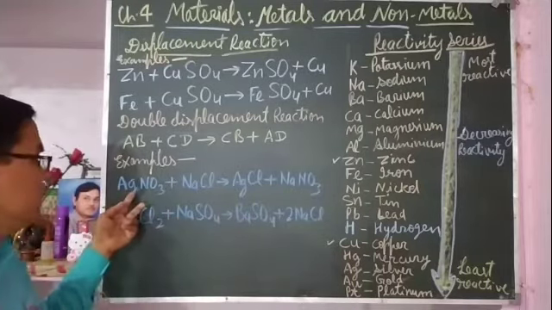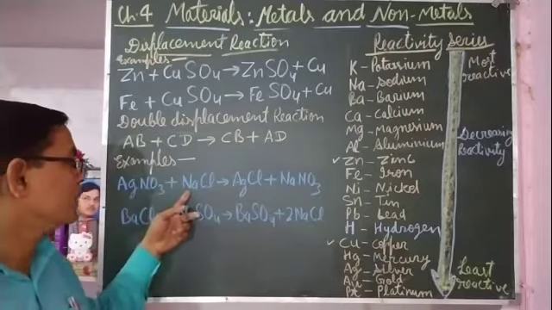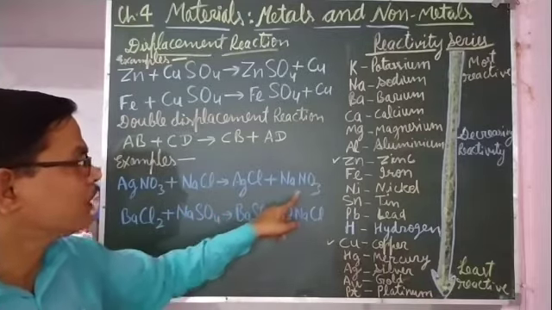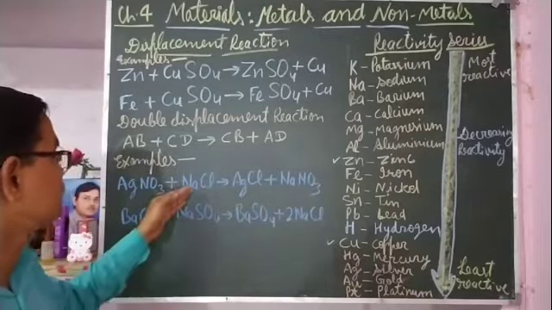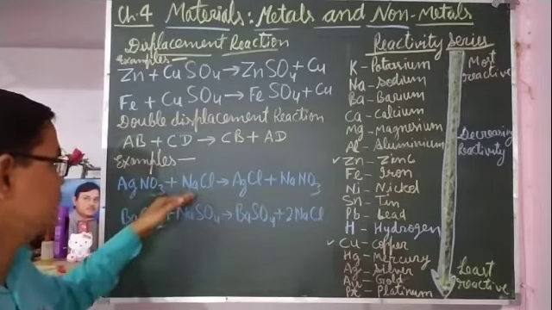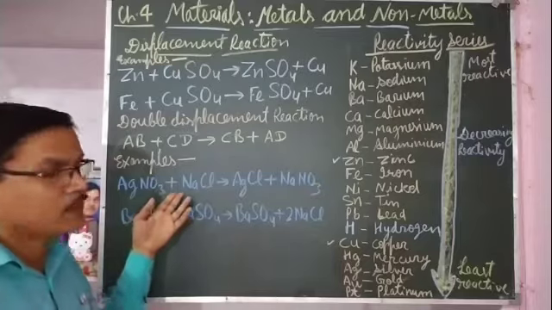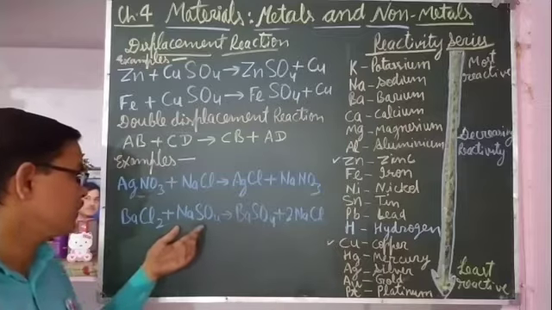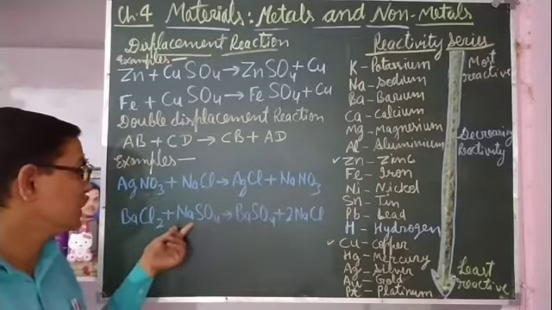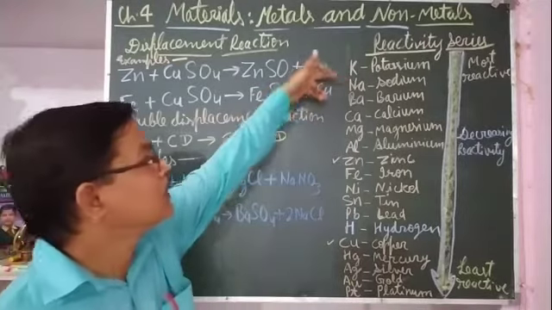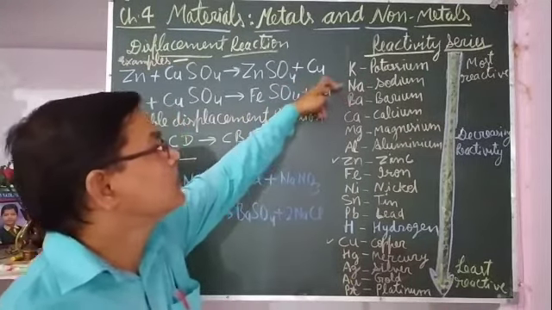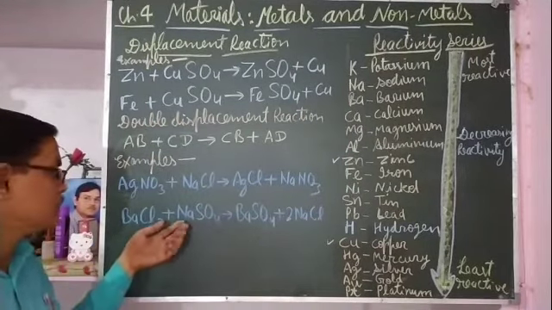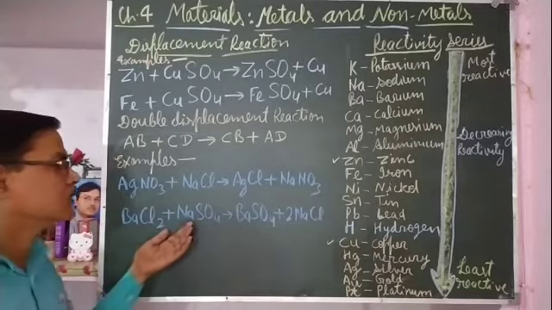At the place of silver, sodium comes, so sodium nitrate is formed, and at the place of sodium, silver comes, so silver chloride is formed. So silver chloride and sodium nitrate are formed, means both are being displaced, acquiring the space of each other. So it is a double displacement reaction. The other example is barium chloride reacting with sodium sulfate. Here also sodium is more reactive than barium, so sodium will displace barium, and barium acquires the place of sodium. So here also exchange of places is being done.